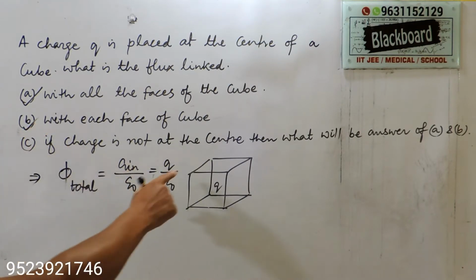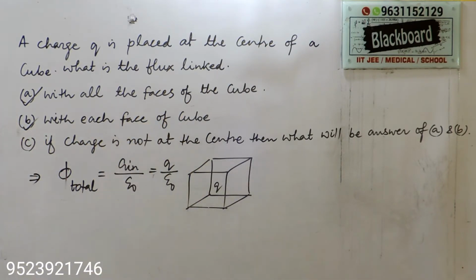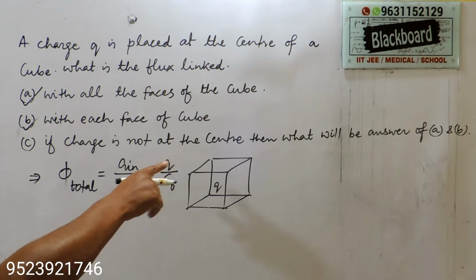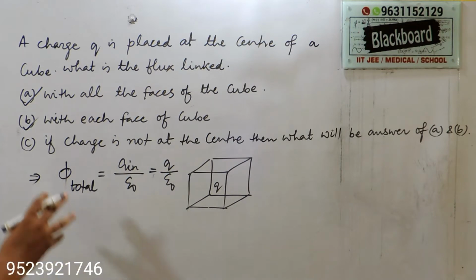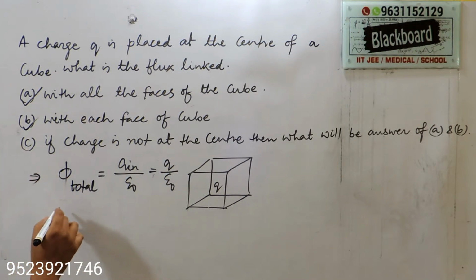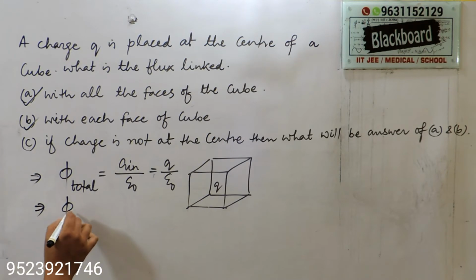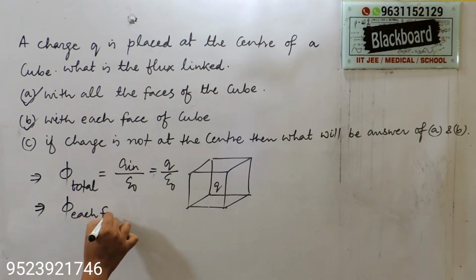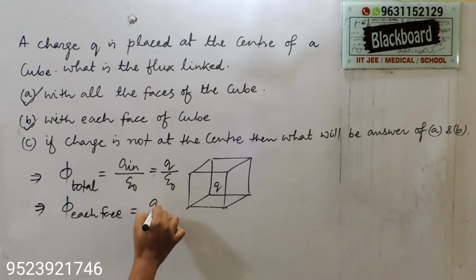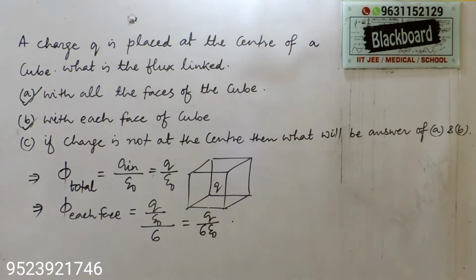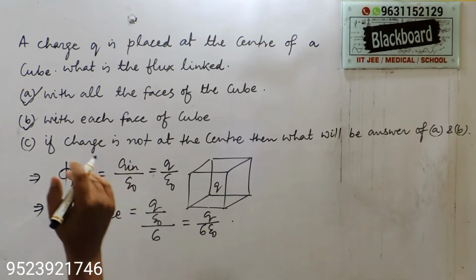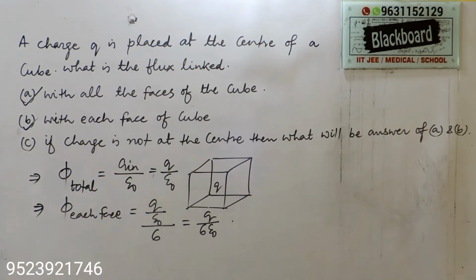Second, the cube is symmetrical, with each face of the cube. The cube is a symmetrical body with 6 faces and the point charge is at the center. So the electric flux linked with each face will be q by epsilon naught divided by 6, that is q by 6 epsilon naught. That means the flux will be divided into 6 equal parts.